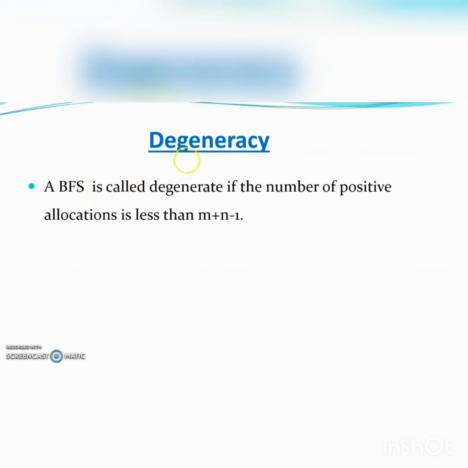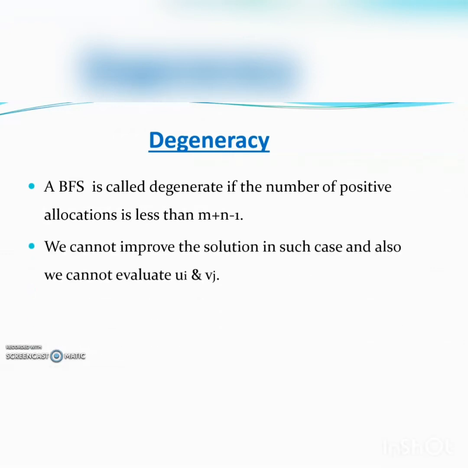Next we discuss degeneracy in the transportation problem. A basic feasible solution is called degenerate if the number of positive allocations is less than m plus n minus 1, where m is the number of rows, that is the number of sources, and n is the number of destinations. So if positive allocations are fewer than m plus n minus 1, then the solution is called a degenerate basic feasible solution.